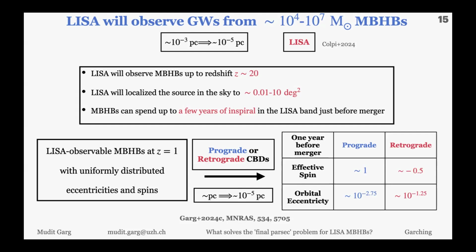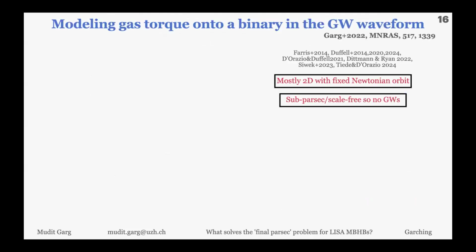Another mechanism, apart from eccentricity and spin, which can tell us about environment, is the dephasing, or how much gas is torquing the binary. There have been a lot of studies in the literature in the last decade or so which have studied how the gas torques the binary. However, because of computational limitation or some other science case, they are mostly two-dimensional with fixed Newtonian orbit. That means they fix the binary, then let the gas evolve and measure torque from that. So they are mostly applicable for sub-parsec scale, where the gravitational waves are not so important. But still, these are the studies we had and we use them.